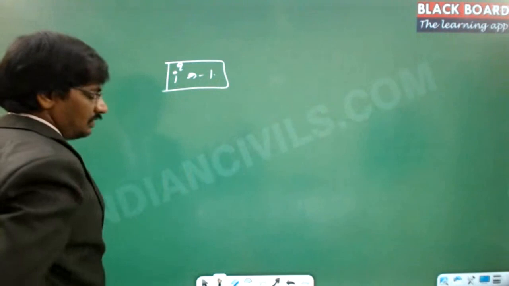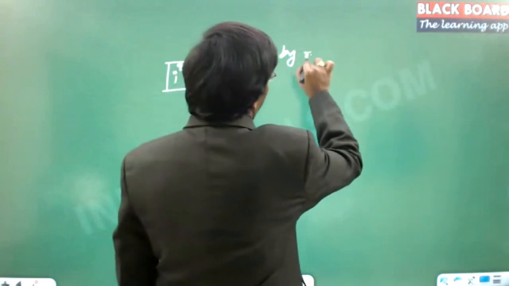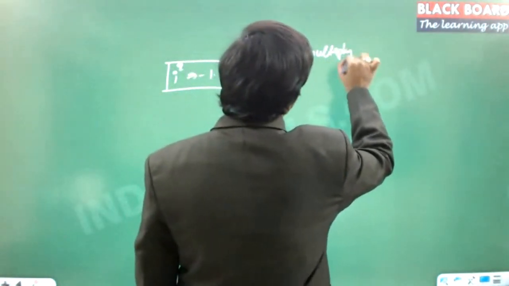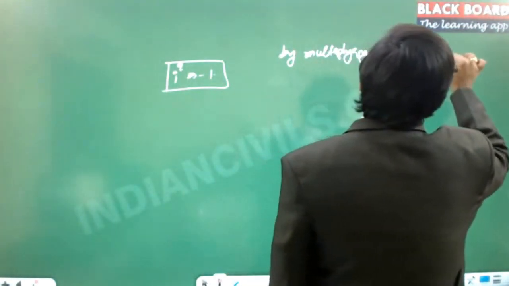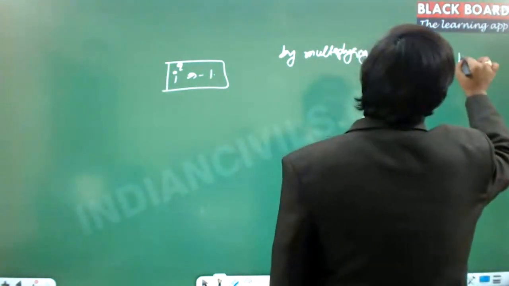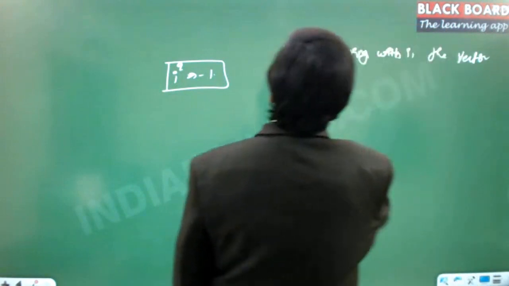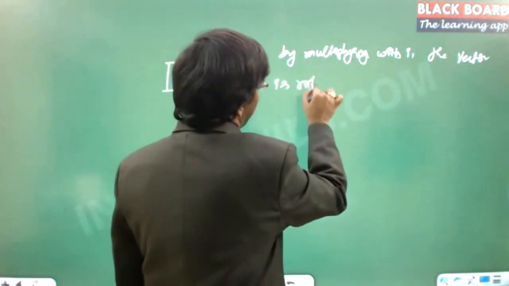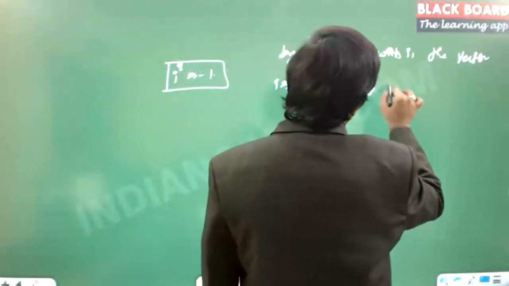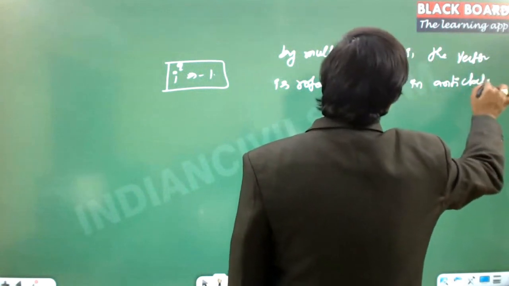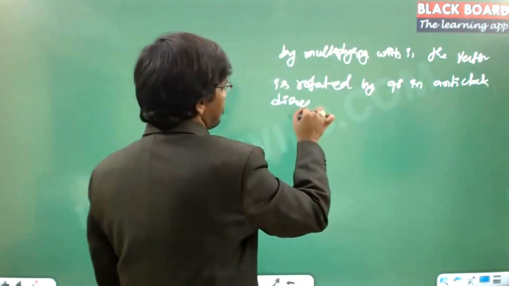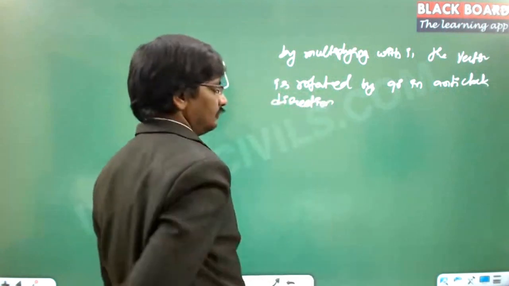How does this become minus 1? i was given a specific meaning: by multiplying with i, the number or the vector is rotated by 90 degrees in the anti-clockwise direction. So this is the meaning of i.